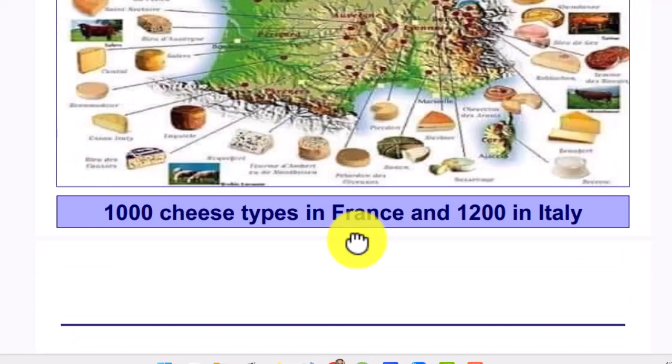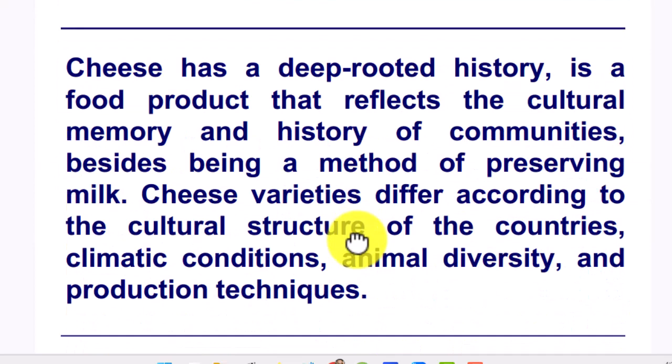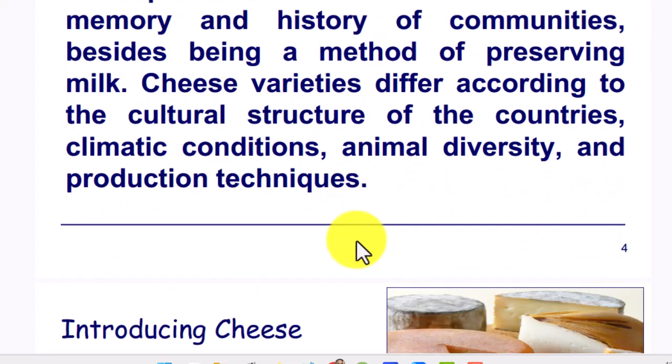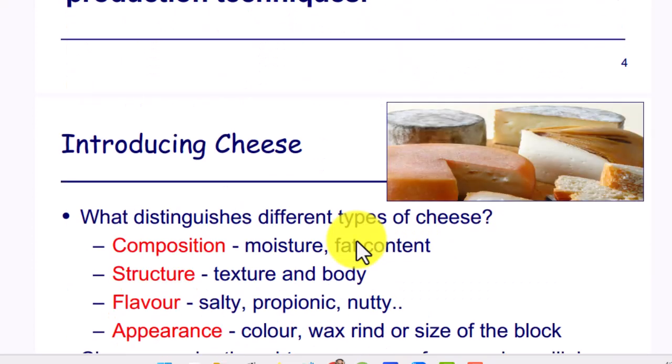There are 1000 cheese types in France and 200 in Italy. Cheese has a deep-rooted history and is a food product that reflects the cultural memory and history of communities. Besides being a method of preserving milk, cheese varieties differ according to the cultural structure of the countries, climatic conditions, animal diversity, and production technique.